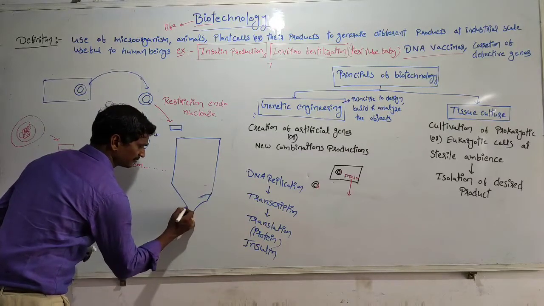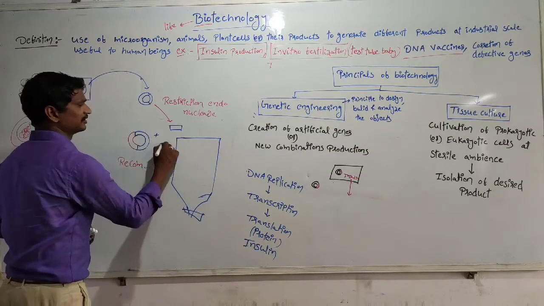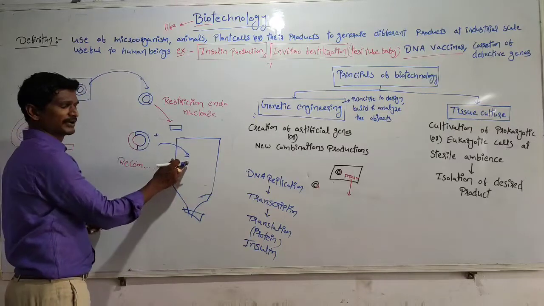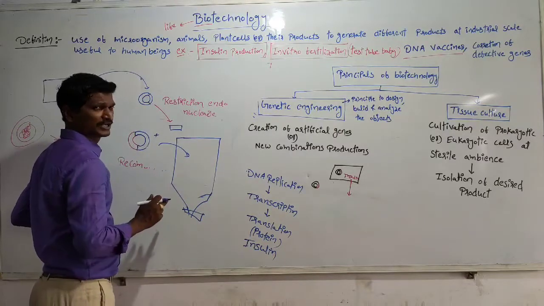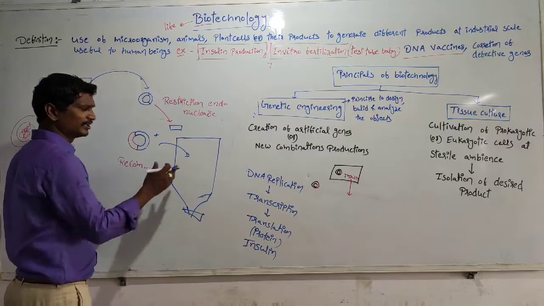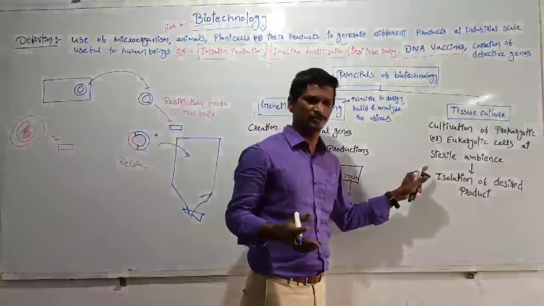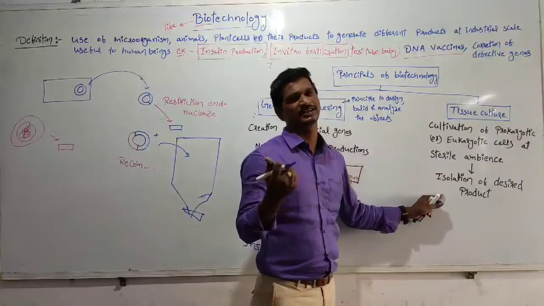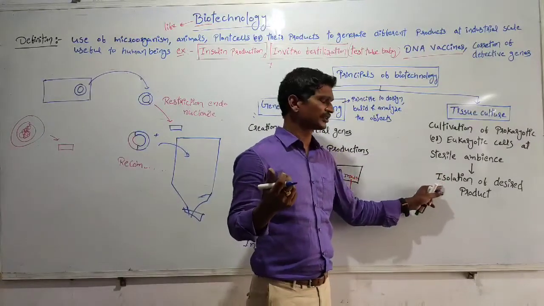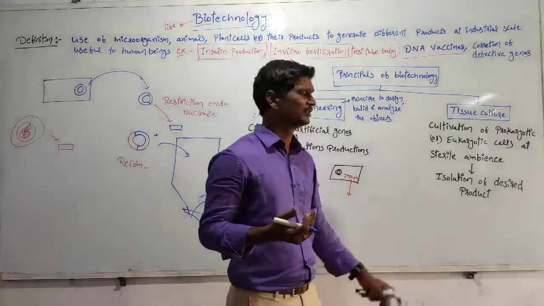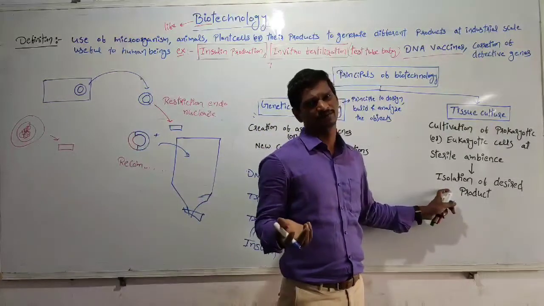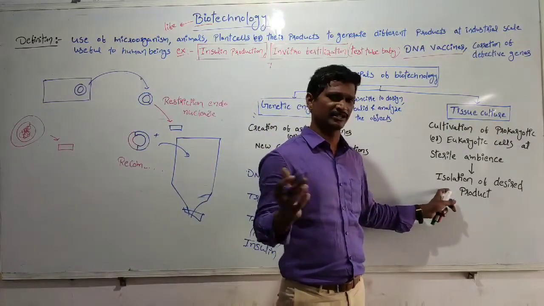Inside the fermenter, the recombinant microbes and the recombinant eukaryotic cells are cultivated. Finally, more cells are formed, and more of the desired product is produced. That product is collected. So here, in insulin production, the insulin product is collected, right?